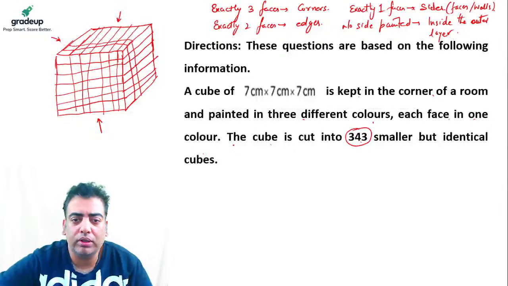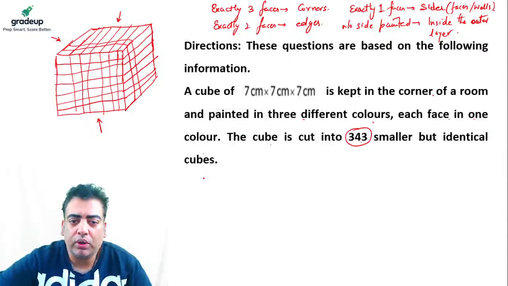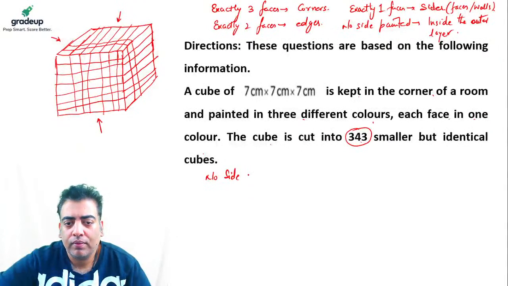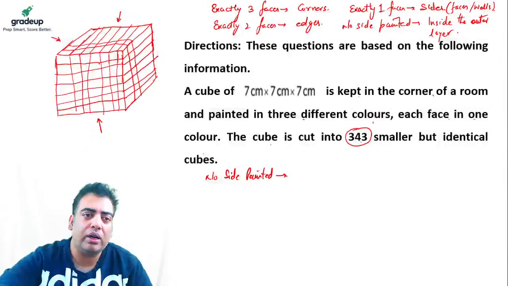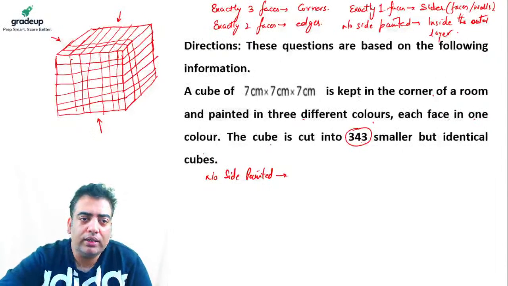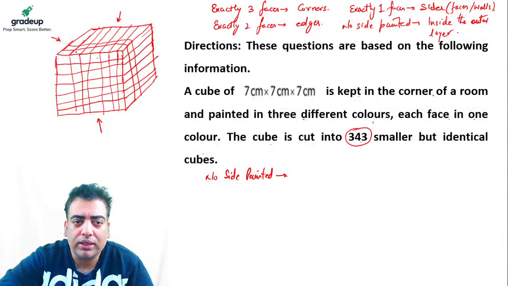So let's talk about one by one. If we talk about the cubelets whose no side is painted, now it is more about visualization because we cannot draw everything. In this case, one thing is clear: this top row got painted, this entire front row got painted, and this entire side row also got painted. So the ones which are inside are the ones which do not have any side painted.